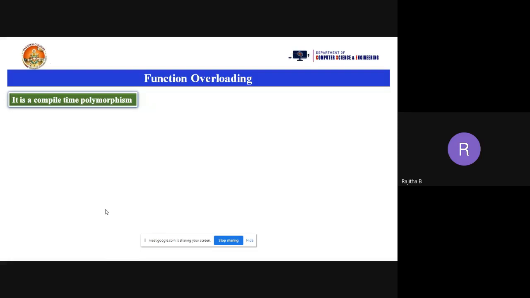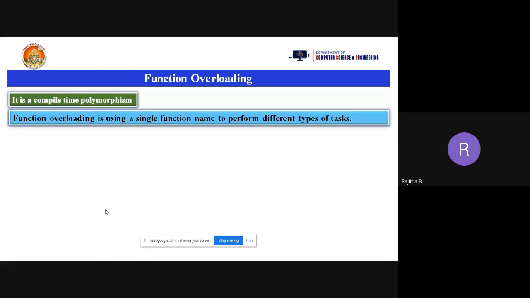Compile time polymorphism means when you are compiling the program, the function call is related to that particular definition of the function. It is going to the particular definition of the function. So that is compile time polymorphism. Now what is function overloading? Function overloading is using a single function name to perform different types of tasks.